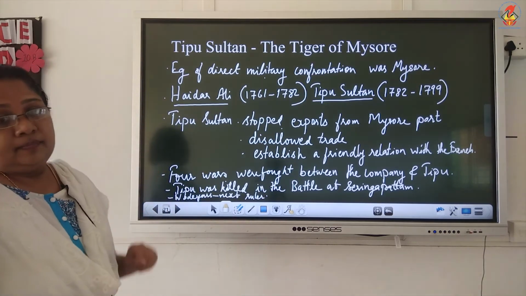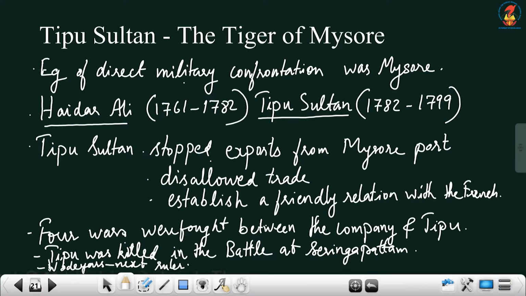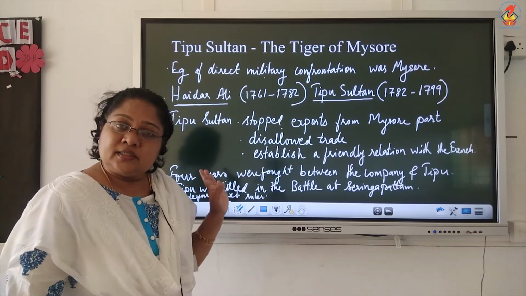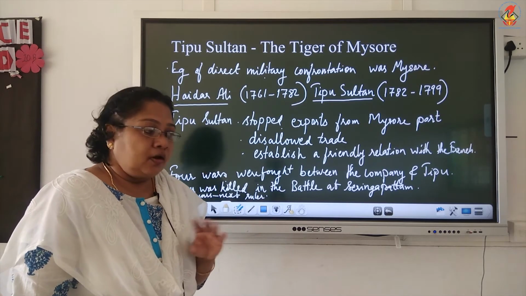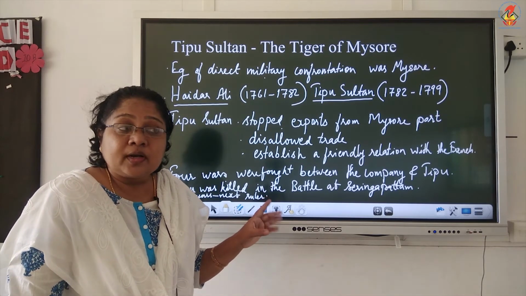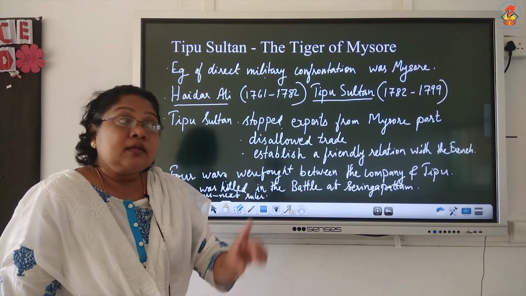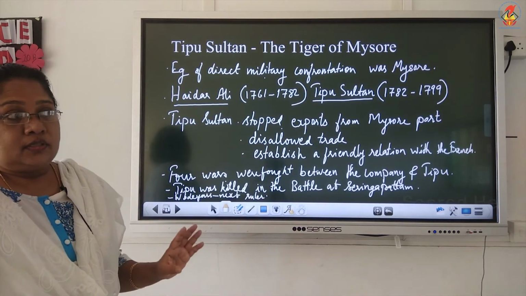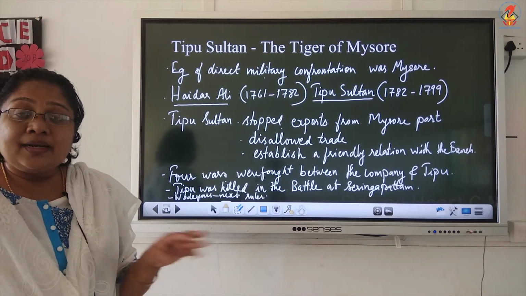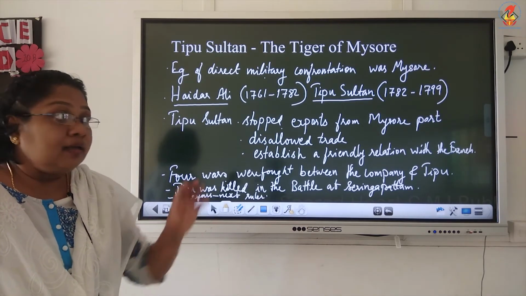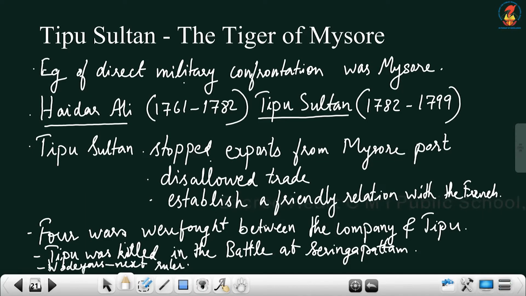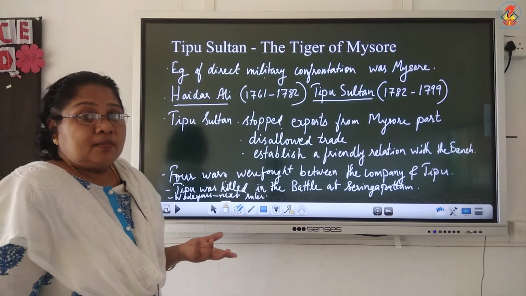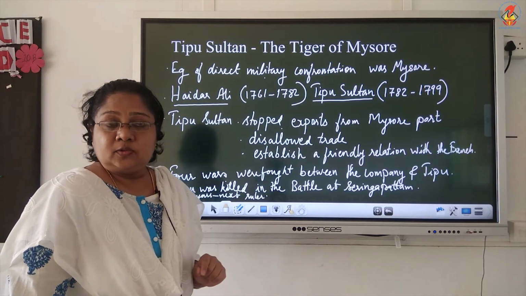So Tipu Sultan stopped exports from the Mysore port. He said that the Britishers, the East India Company, would not be allowed to carry products from India through the Mysore port to their country. Then he disallowed all the local traders in Mysore from trading with the Britishers. So he disallowed trade. Then, the French was the enemy of the Britishers, as we saw in the beginning.